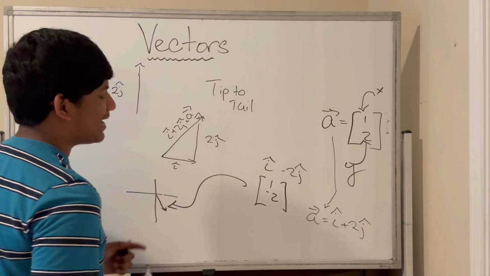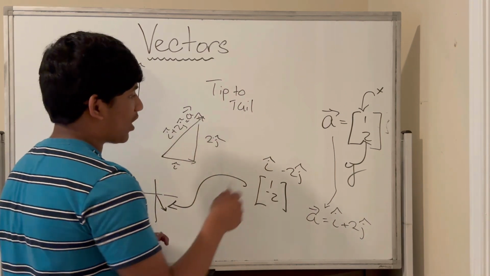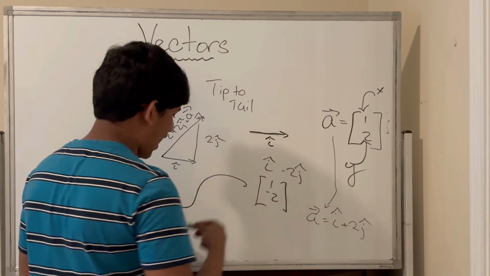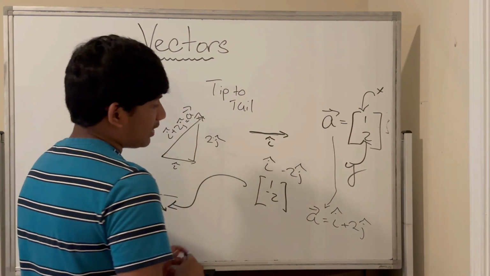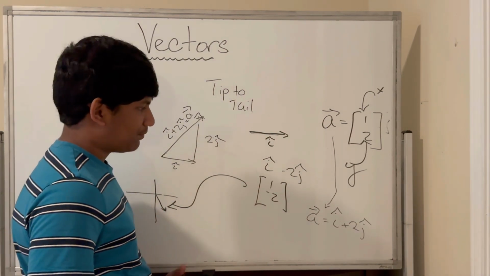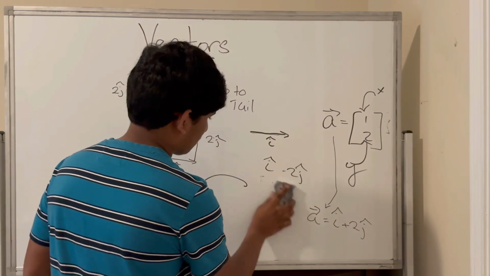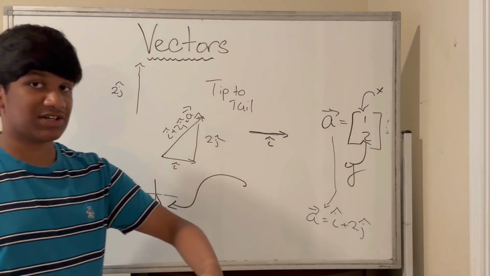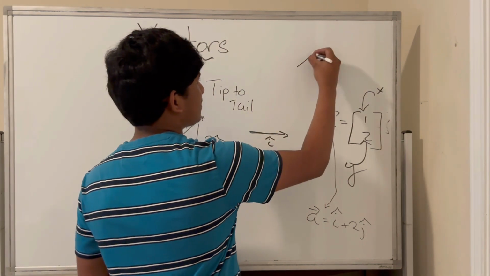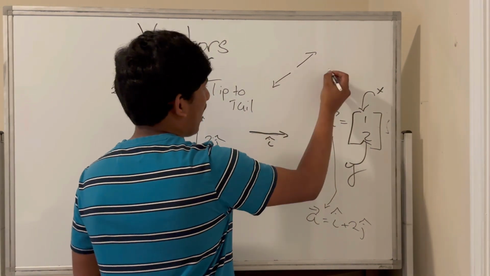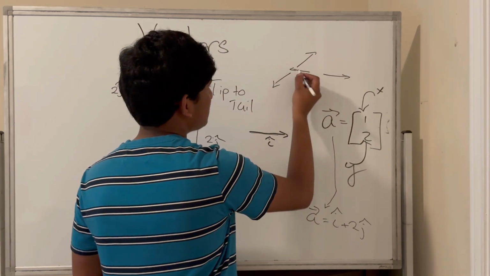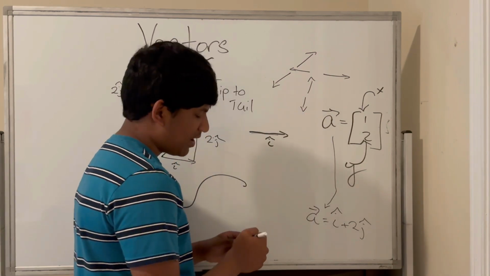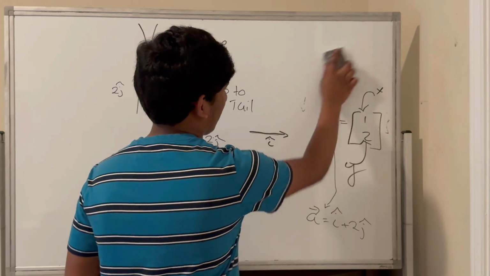Now let's add i hat and negative 2j hat together. Well, first let's draw i hat. This is i hat. And now, in order to draw minus 2j hat, all we do is negate 2j hat. How do we negate a vector? Well, if a vector is pointing in this direction, negating it would make it point in the opposite direction. So we just reverse the direction when we're negating something.